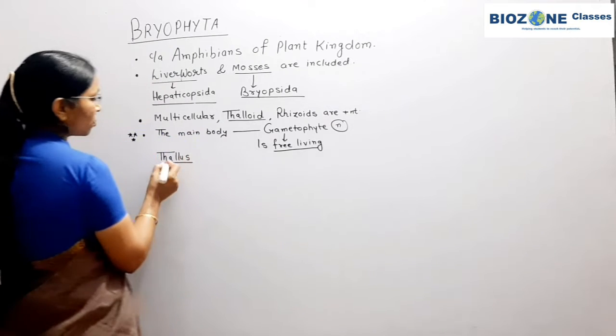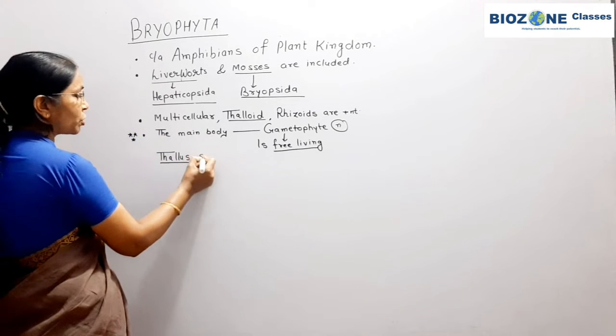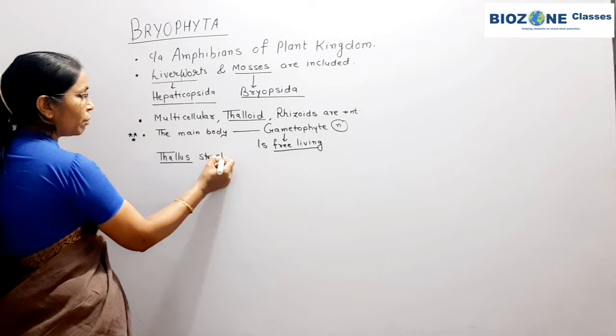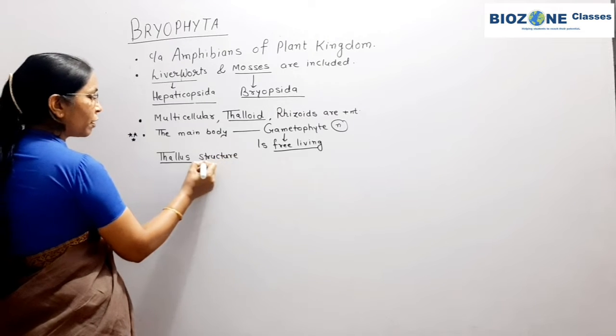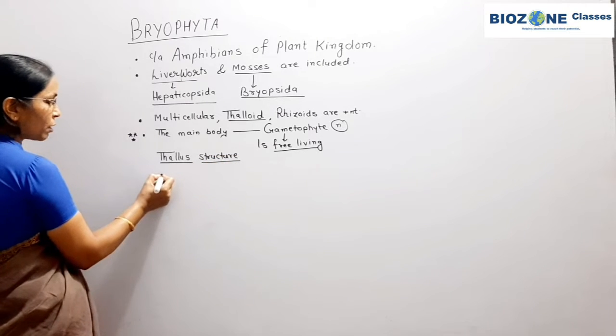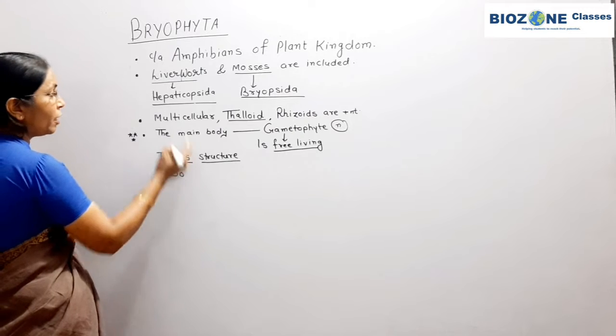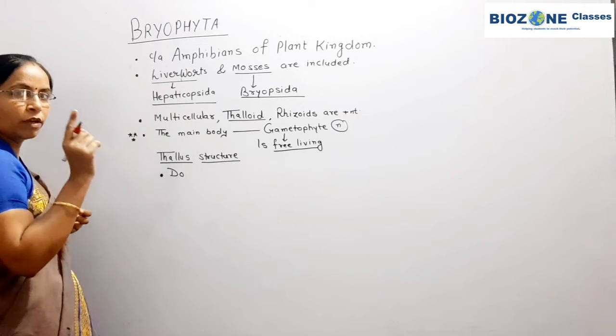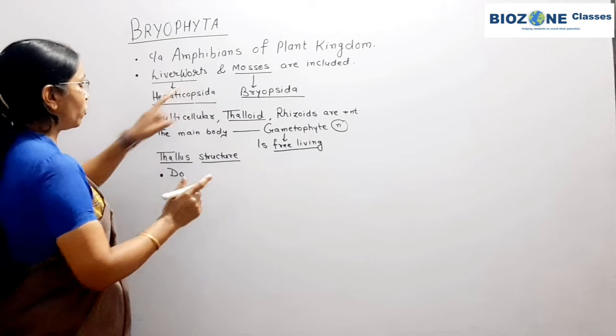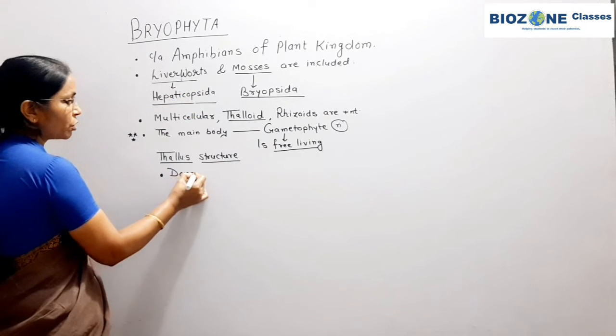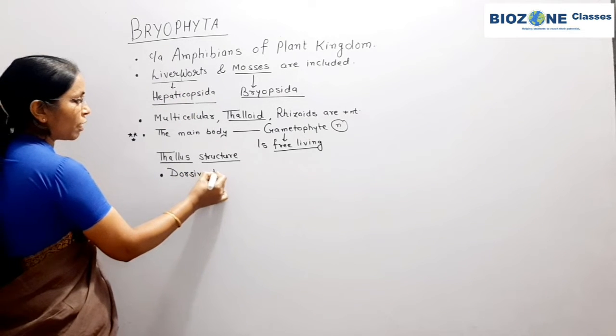Now when we come to study the thallus structure, in liverworts we see a dorsiventral thallus.